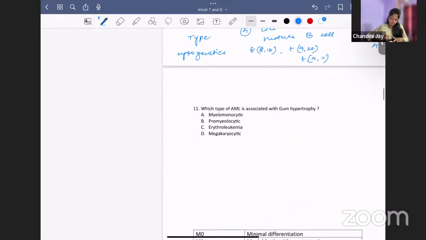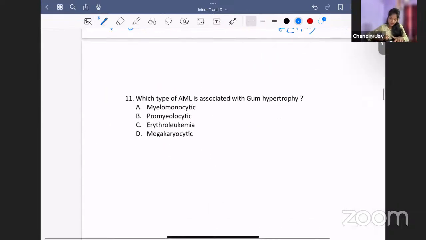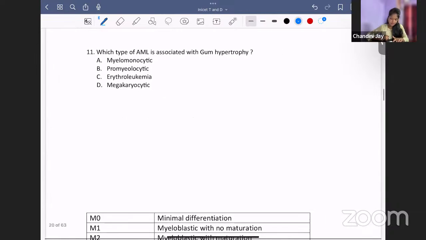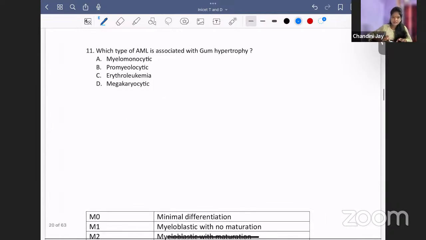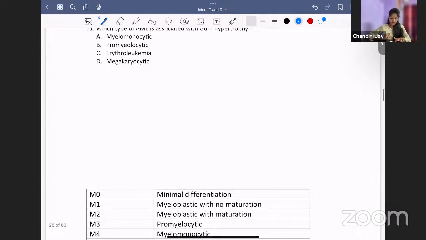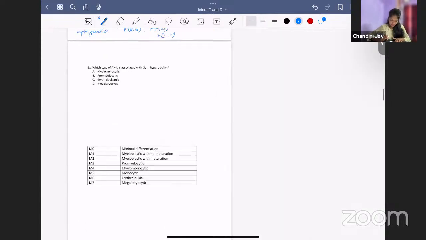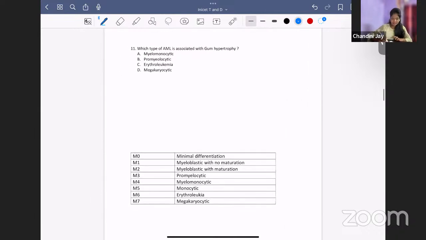Now going to the next question. Which type of AML is associated with gum hypertrophy? So what is AML? Acute myeloblastic leukemia is AML. In AML, we have 8 types. This classification is called FAB classification, French American British classification.